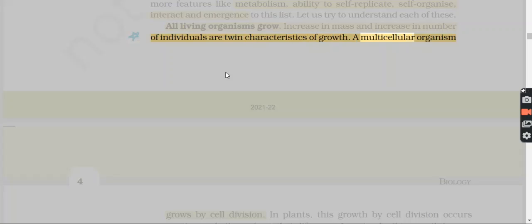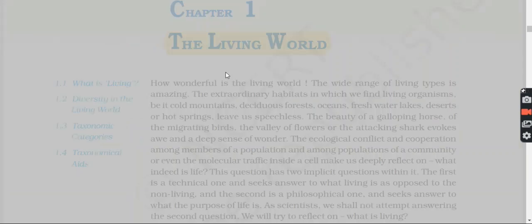A multicellular organism. Chapter 1. 1.1 What is living? 1.2 Diversity in the living world. 1.3 Taxonomic categories. 1.4 Taxonomical aids.